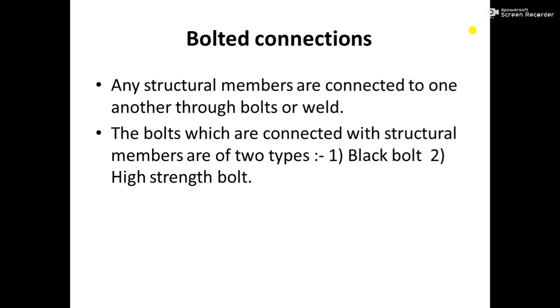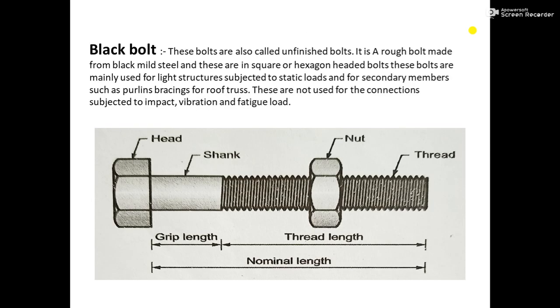The bolts which are connected with structural members are of two types, that is black bolt and high strength bolt. These are the two types of bolts which are generally used in civil engineering structural steel. First one is black bolt. These black bolts are also known as unfinished bolts because these bolts have rough edges.